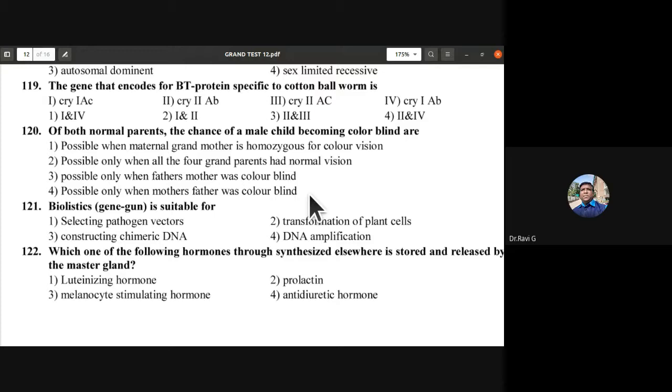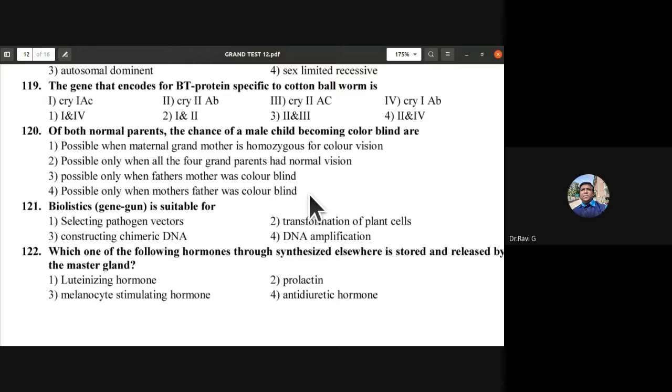Of both normal parents, the chance of a male child becoming colorblind, when is it possible? See, the mother should be a carrier of the disease. Only then is the possibility of a male child becoming colorblind possible. So either she is a carrier or she is affected with the disease. But they have said normal parents. So if the mother has to be a carrier, she would have inherited that gene from her father.